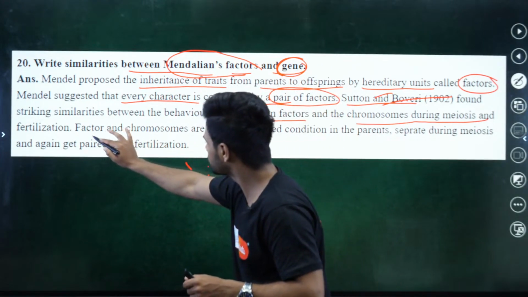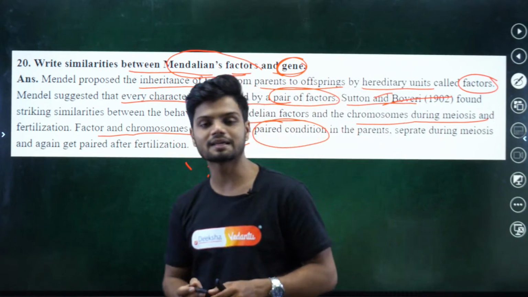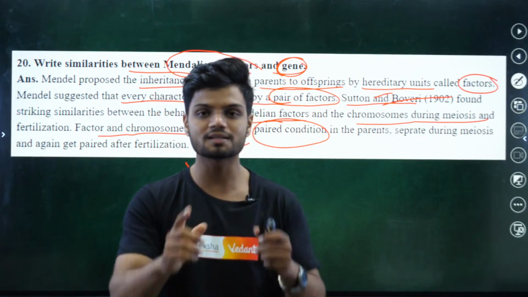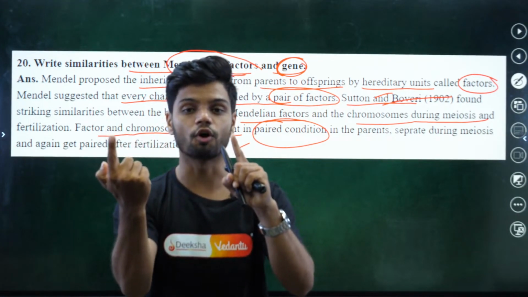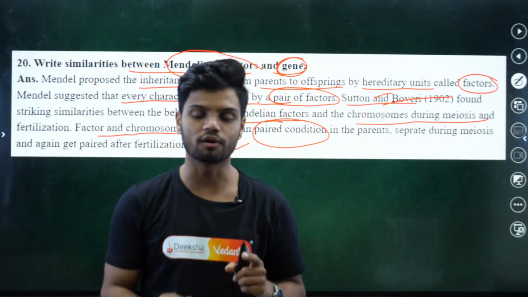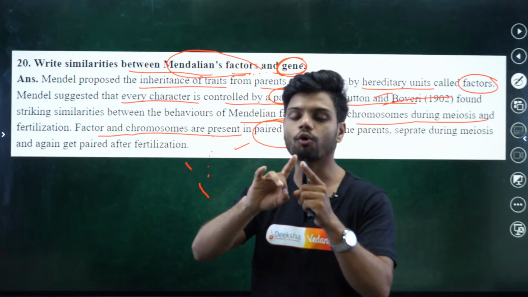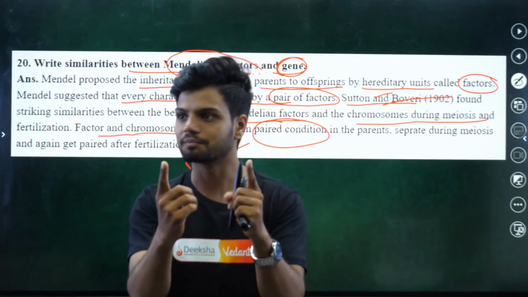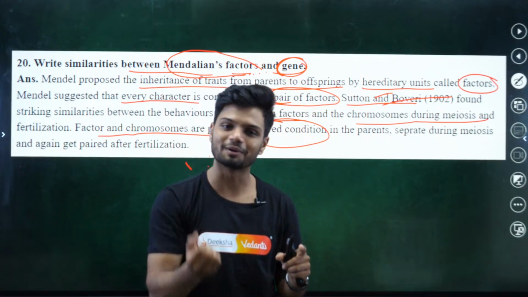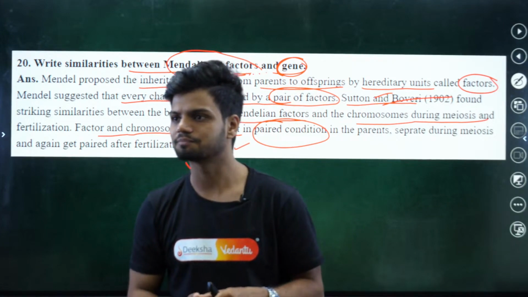Okay, factors and chromosomes are present in paired condition. That is, the genes are present in paired condition. Genes have an alternative form that we call allele. Similarly, in the case of the factor which Mendel spoke about, that also is found as paired. Who is the father of genetics? That is nothing but Gregor Mendel, also called the father of genetics. Clear?